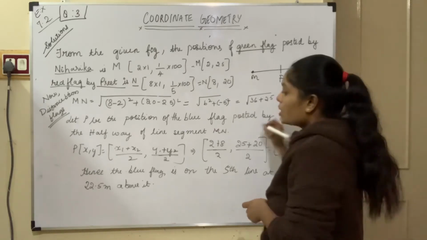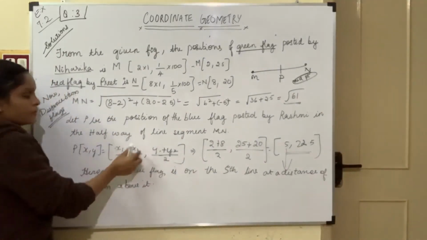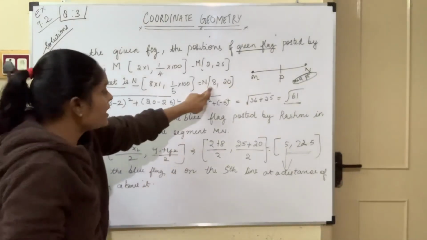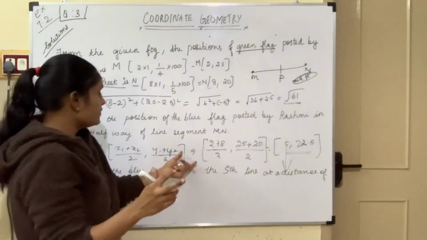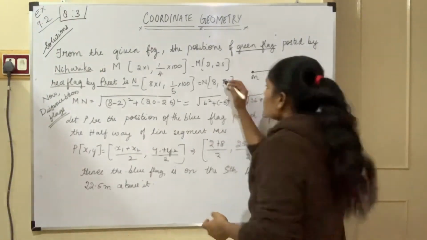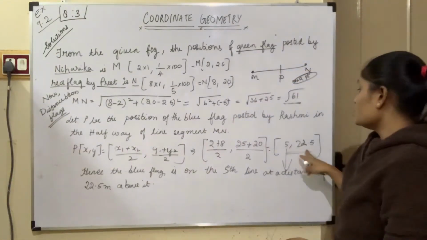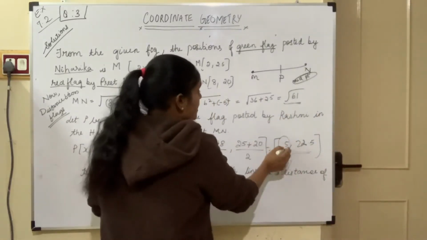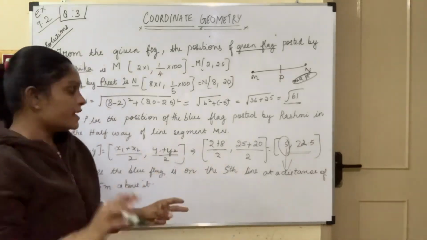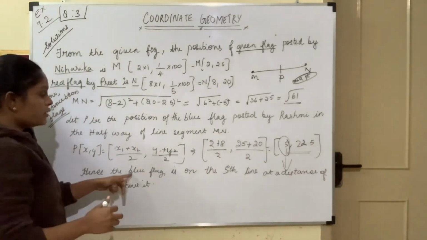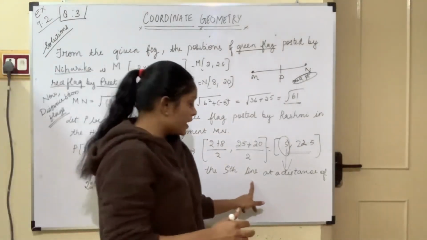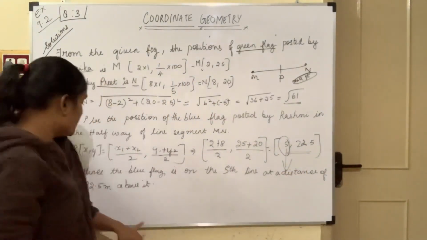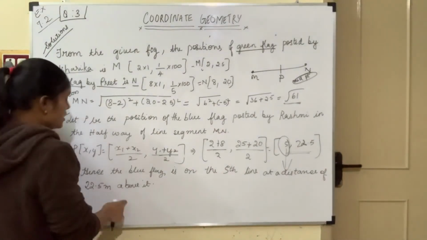Remember, the midpoint formula is (x1 plus x2) divided by 2, (y1 plus y2) divided by 2. So 2 plus 8 is 10, divided by 2 is 5. In the same way, 20 plus 25 divided by 2 gives 22.5. So Rashmi has placed her blue flag on the 5th line, at a distance of 22.5 meters above it.